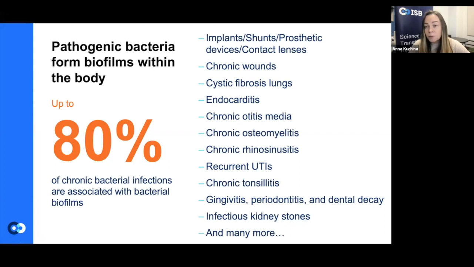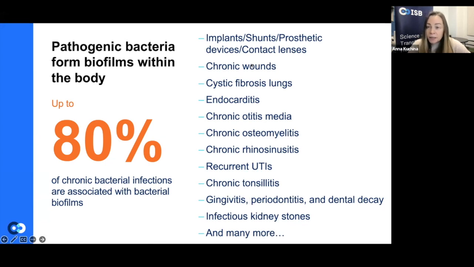One of the most famous biofilm infections is the implant-associated infection, where you have a foreign body inside an organism, and so bacteria have this artificial surface to adhere to. It's not necessarily even inside the body. It can be a contact lens.